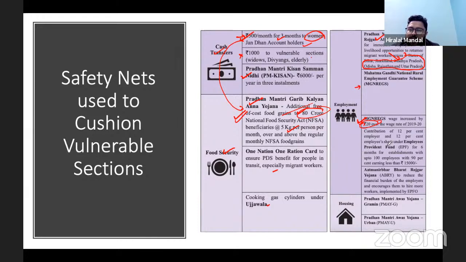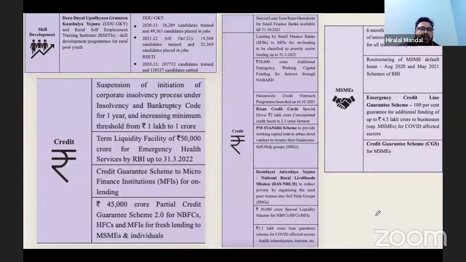Contribution of 12% employer and 12% employee, up to 100 employees, was there for the formal sector. Atmanirbhar Bharat Rozgar Yojana was also started by the government. When it comes to the response, the government of India went more aggressively to the Pradhan Mantri Awas Yojana, whether Gramin or Urban. But this is again not new. Yes, the pace was increased. The pace of creating such housing schemes was increased by the government of India. That was the kind of response.